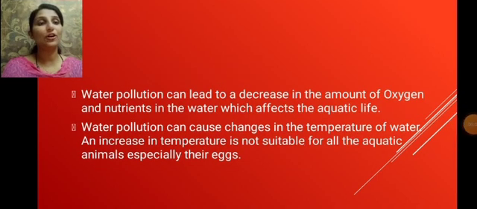Another effect of water pollution is that it leads to a decrease in the amount of oxygen and nutrients in the water, and thus affects the aquatic organisms which are living in such water bodies. How is it possible that water pollution can decrease the amount of oxygen in a particular water body? Let us learn how it is possible.